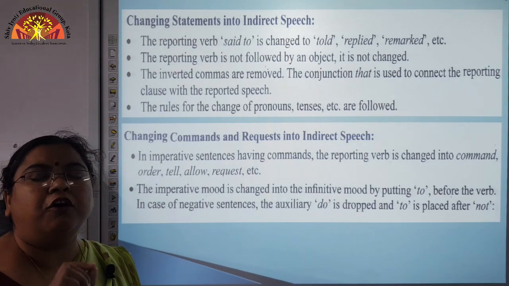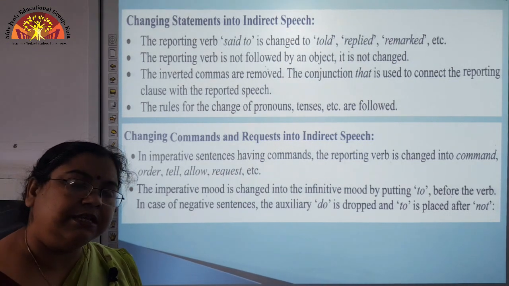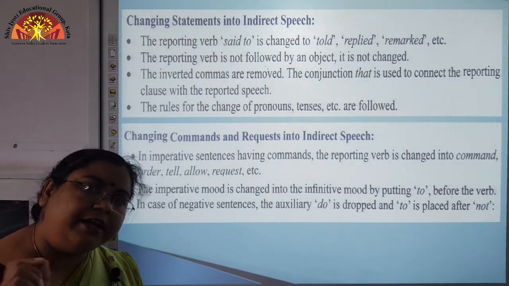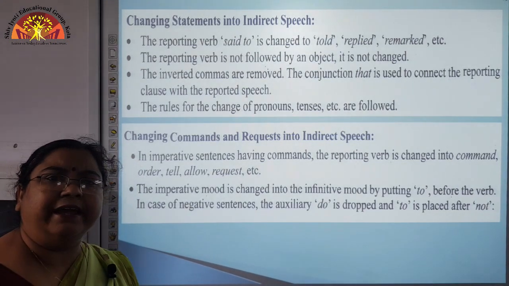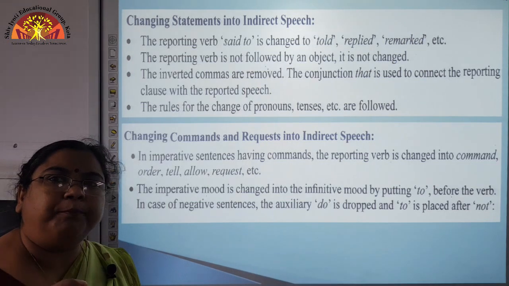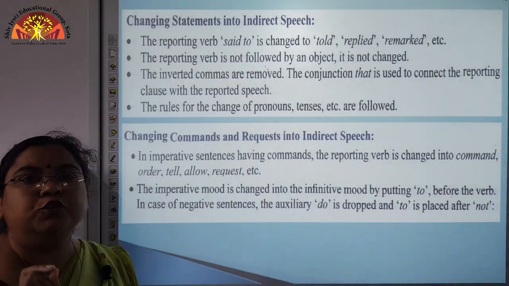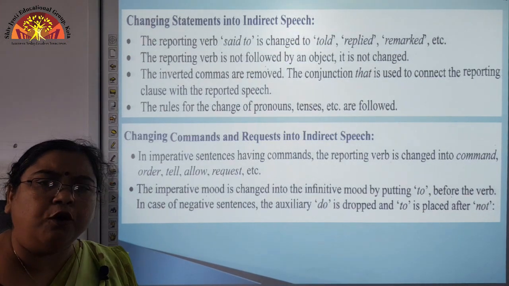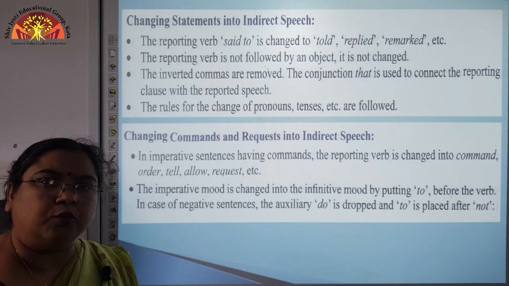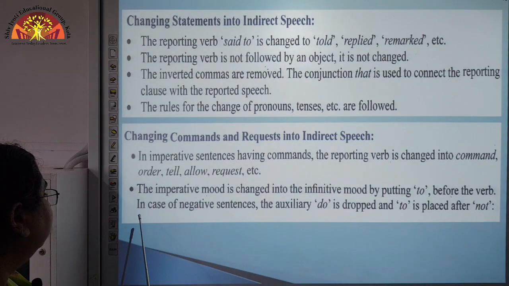To say, he ordered him to open the door. That means we have used an infinitive form of the verb by prefixing it with the preposition to before the first form of the verb, to open. So, he asked him to open the door, like this. Is it clear? Now, let us move to one more aspect.